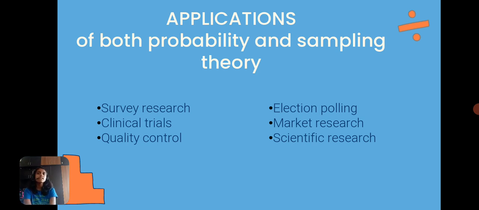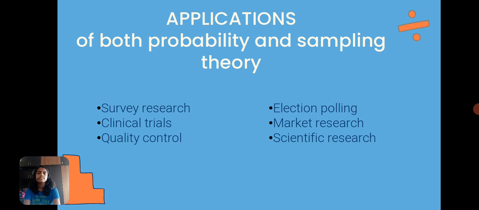When we talk about election polling, before the vote counting, we would have polled our desired democratic parties, and that polling on social media or on various websites will be given to the media, and the media people will predict whether the winner is party A or party B. So that is how elections use probability, but not exactly in the vote counting, of course.